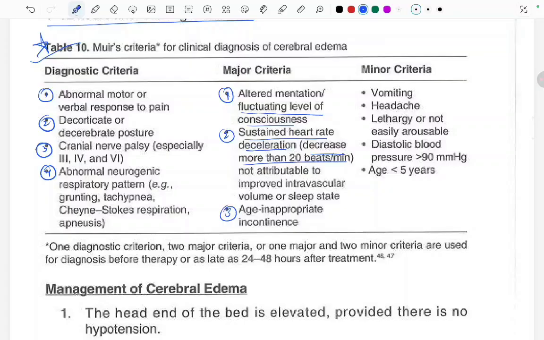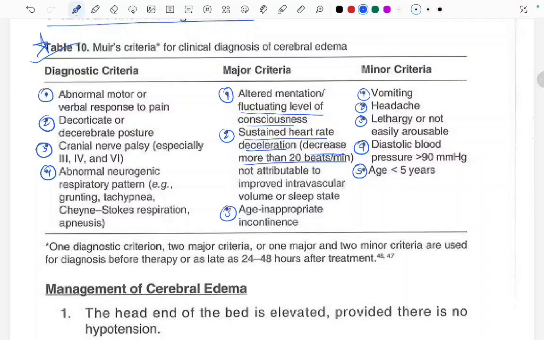Now coming to the minor criteria, they include vomiting, headache, lethargy or not easily arousable, diastolic blood pressure of more than 90 mm of Hg, and age less than 5 years. One diagnostic criterion, two major criteria, or one major criterion and two minor criteria are used for the diagnosis before therapy, or as late as 24 to 48 hours after the treatment.